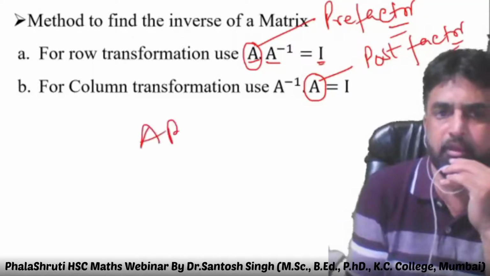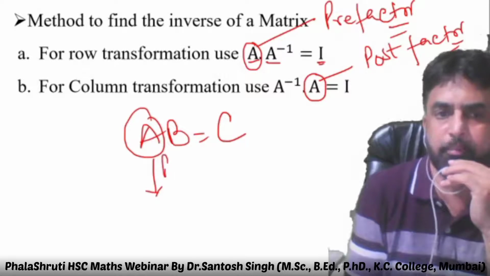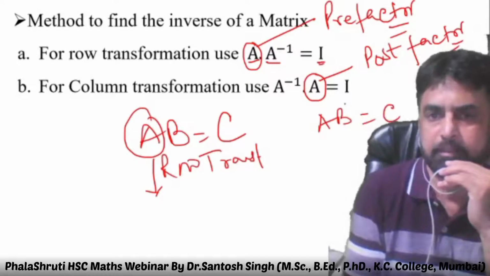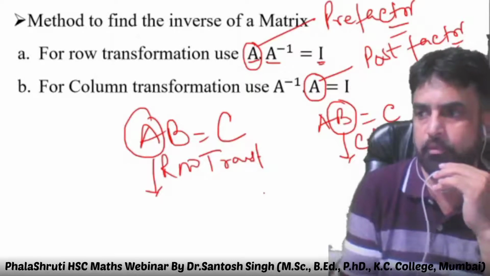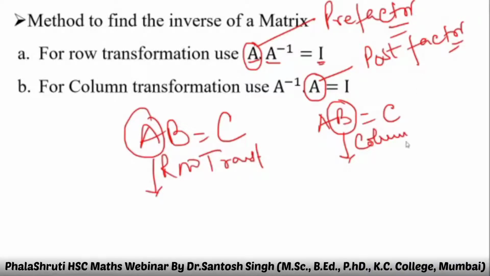Remember here, in A into B is equal to C, if you have to change A, the prefactor, you have to use row transformation. And if you have to change the postfactor, you have to use the column transformation. I hope it is clear, because students make very common mistakes in this question and do not get full marks for it. So please see that part carefully.